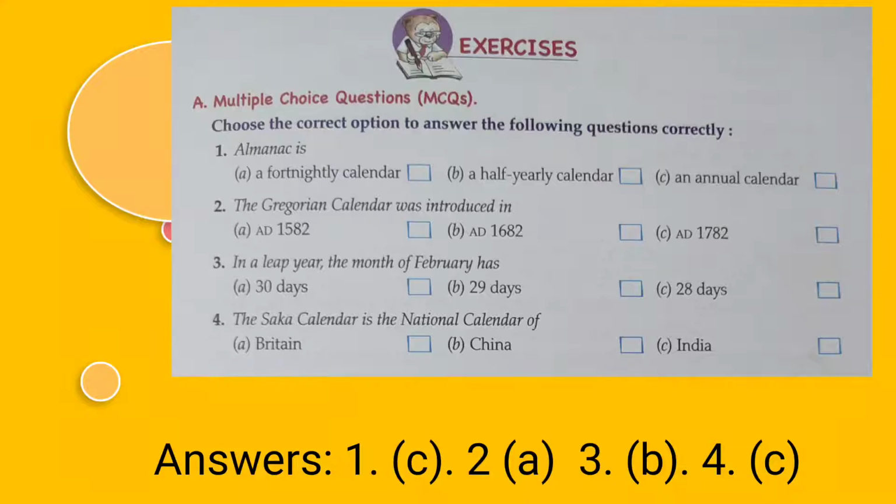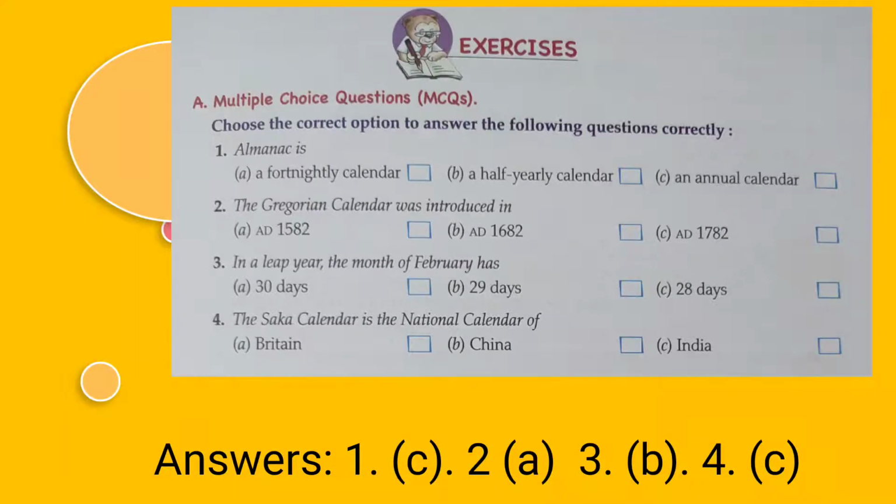Second one, the Gregorian calendar was introduced in. Options are AD 1582, AD 1682, AD 1782. The correct answer is AD 1582. The Gregorian calendar was introduced in AD 1582.